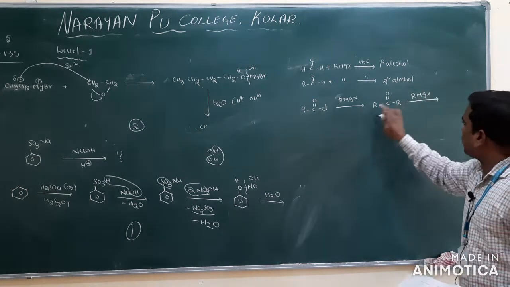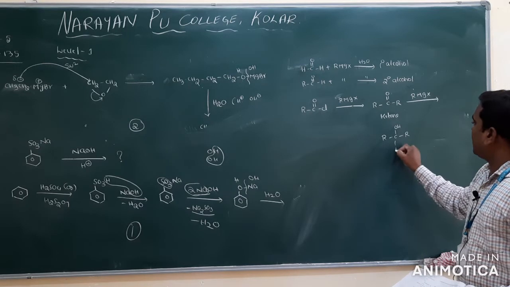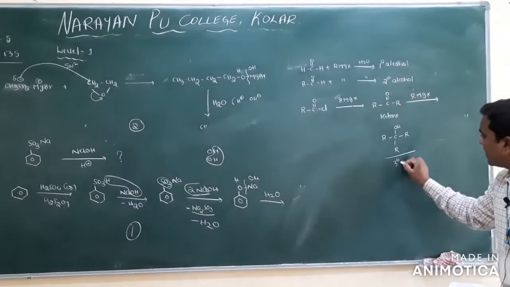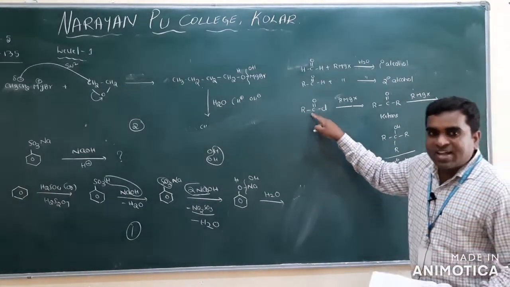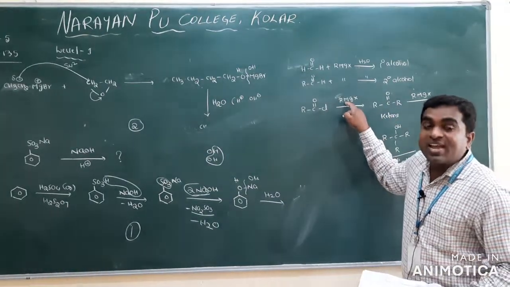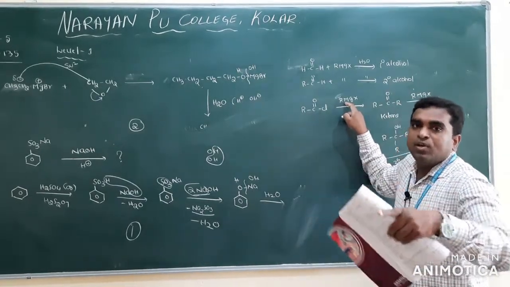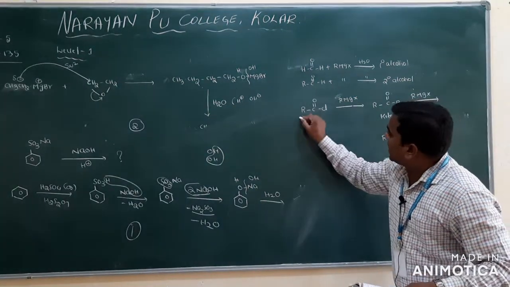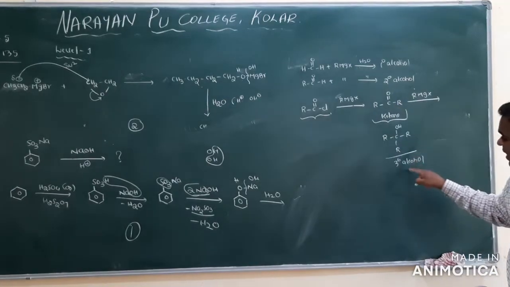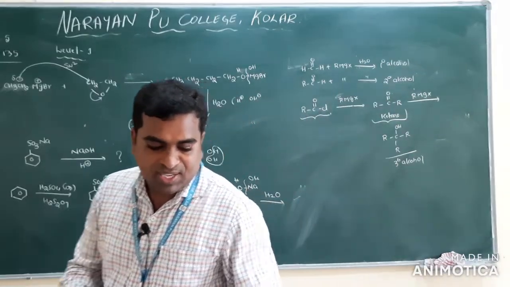You see, here 2 R's are there, 1 R will come from where? From the Grignard reagent, and make the double bond O into OH. Which alcohol are you getting? Tertiary alcohol. I mentioned or not? Whenever acid derivatives react with the Grignard reagent, which alcohol will you get? Tertiary alcohol. When? If you take the excess amount of the Grignard reagent. If you take 1 mole, this is also I discussed in the PUC class, acid derivatives are converted first into ketones. So that's why ketones can also be prepared, but esters cannot be prepared. So that's why your option is option 4.